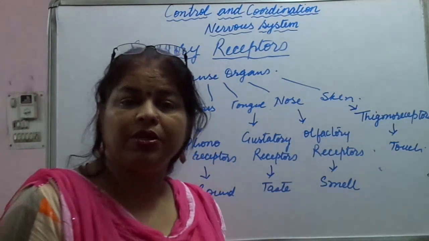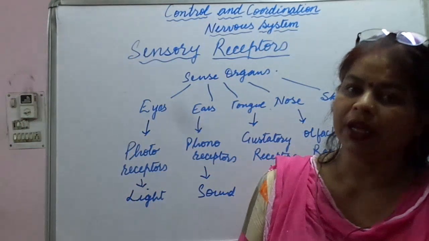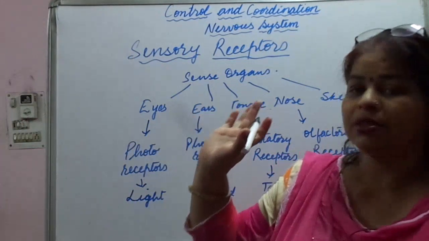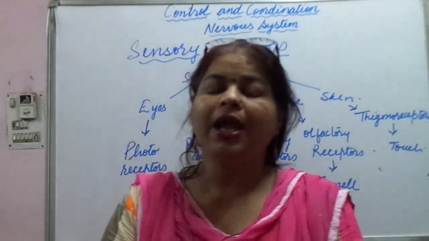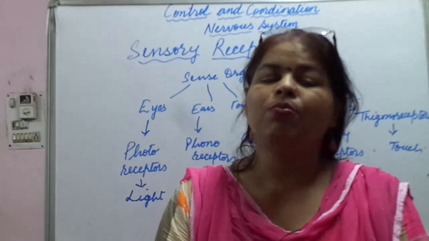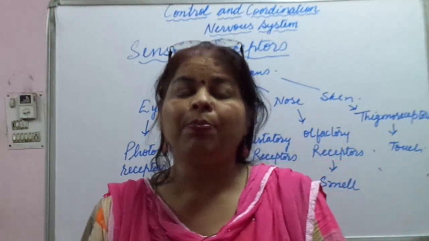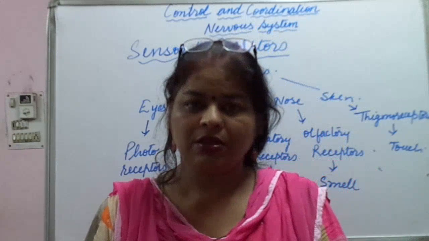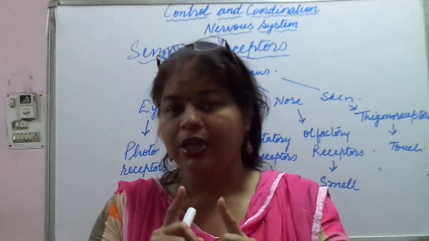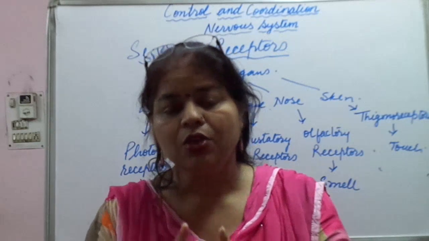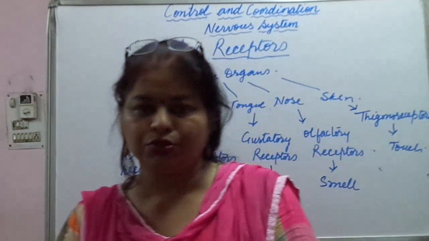So these receptors, what do they do? They pass the information to the brain. All these, accordingly, pass the information to the brain, and the brain transmits motor impulses to appropriate effectors. Effectors means the nerves or neurons which are present in our muscles or glands where the action is going to take place.